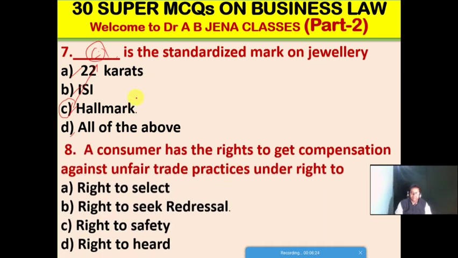Next MCQ: a consumer has the right to get compensation against unfair trade practices under the right to what? A, right to select; B, right to seek redressal; C, right to safety; D, right to halt. Friends, so B is the right option for this MCQ. A consumer has the right to get compensation against unfair trade practices under the right to seek redressal. So B is the right option.